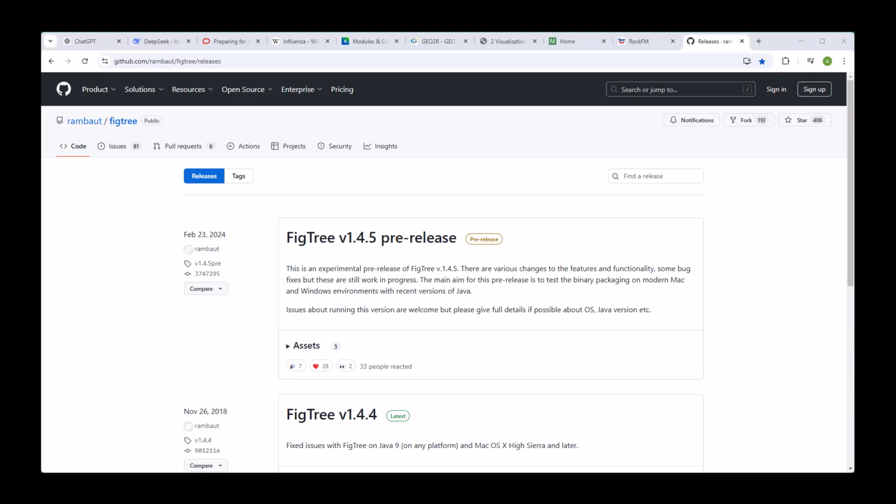This is a short video on the installation of FigTree on a Mac. The first thing you need to do is go to the FigTree GitHub release site. On that site you can download the file with the .dmg suffix, which is the Mac version.